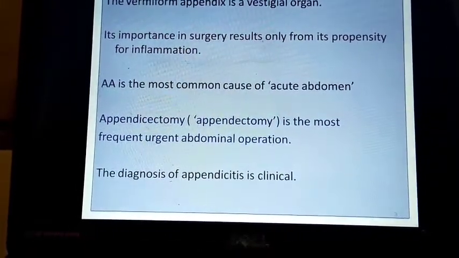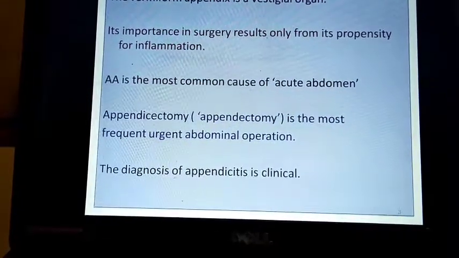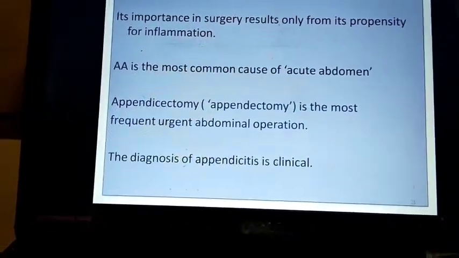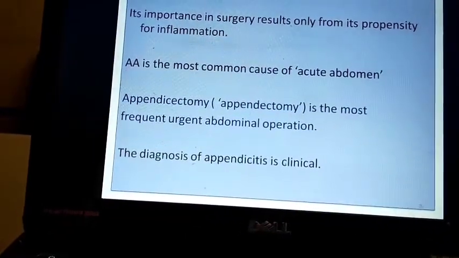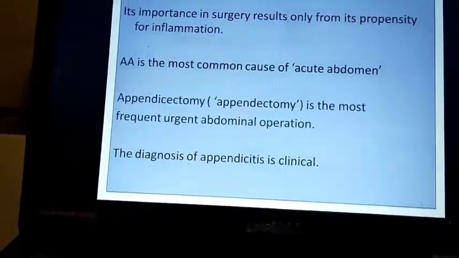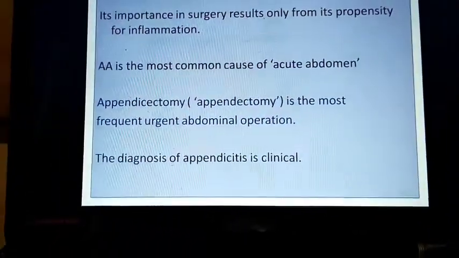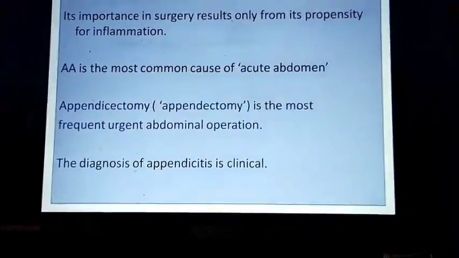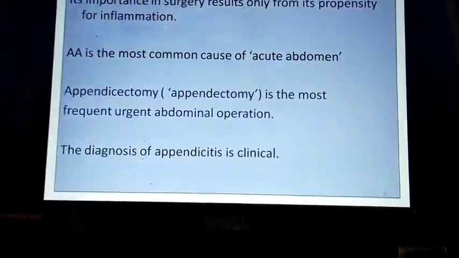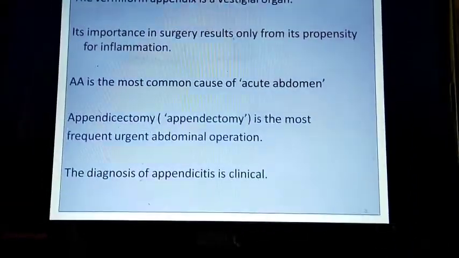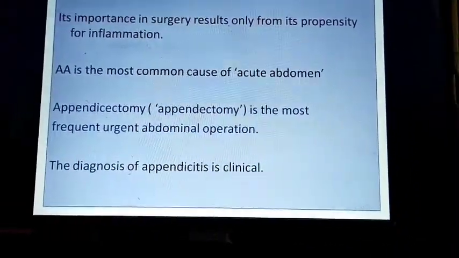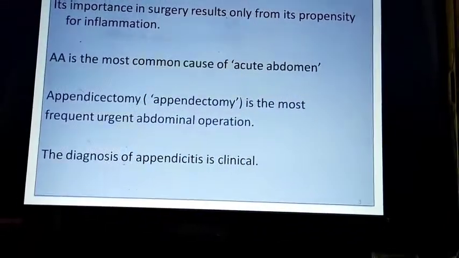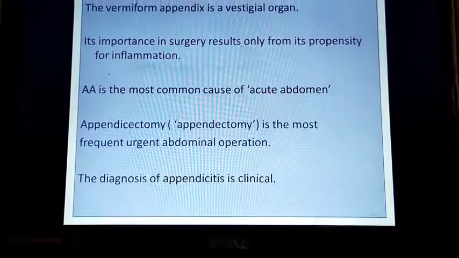Appendectomy is the most frequent urgent abdominal operation. The diagnosis of appendicitis is clinical, by the tenderness point at the right iliac fossa. There may be an increase in the total WBC count, rebound tenderness, vomiting, pain, and temperature. These are the clinical features of appendicitis. You can go to the next slide.